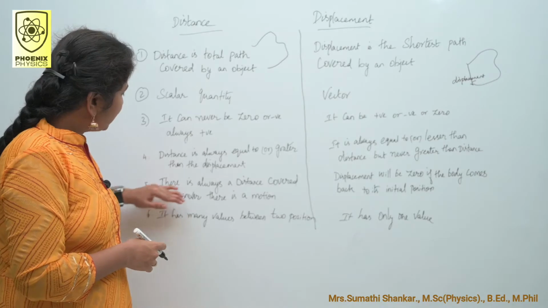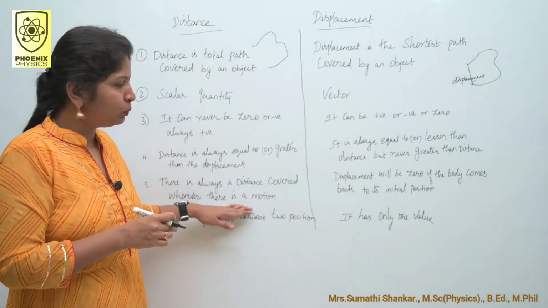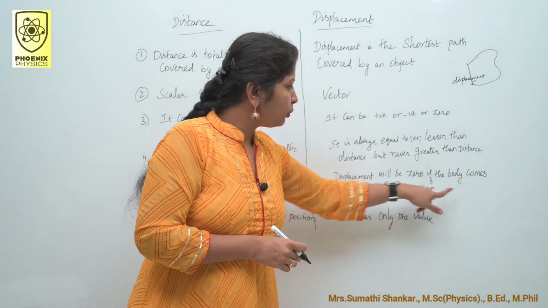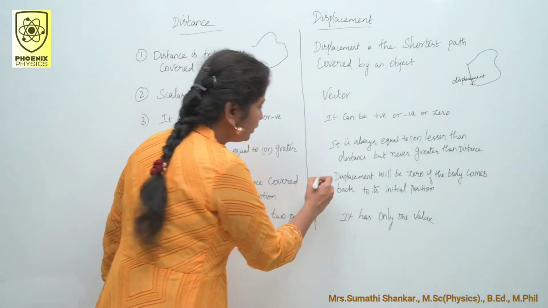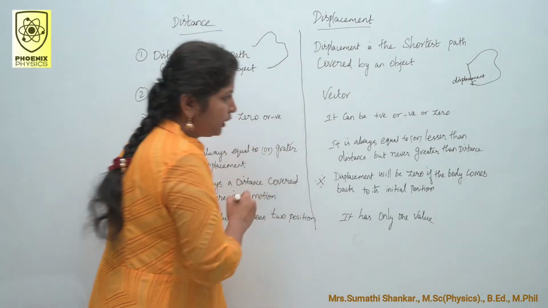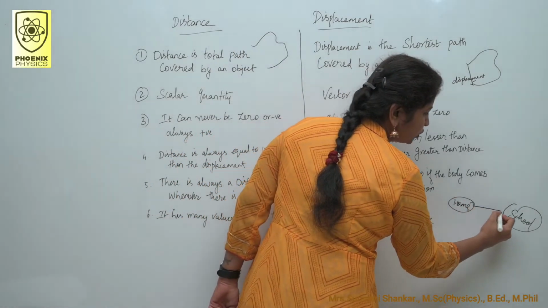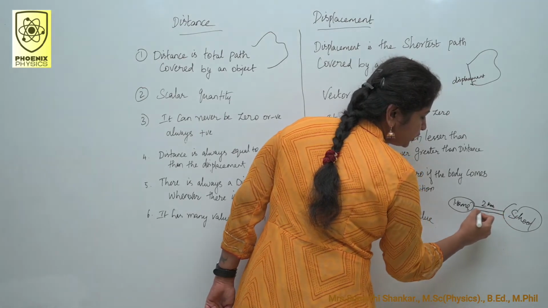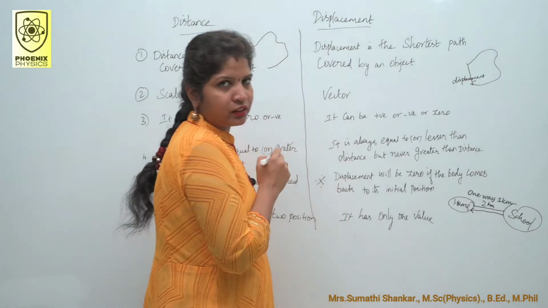And fifth point, there is always a distance covered whenever there is a motion. Displacement will be 0 if the body comes back to its initial position. This is very important. I'll explain. Consider a person walking 2 kilometers to reach the same point at which he had started.